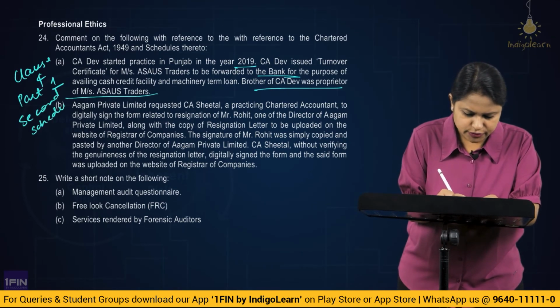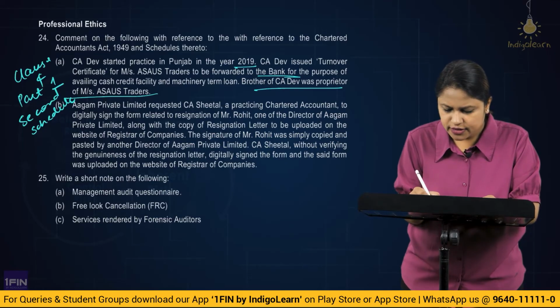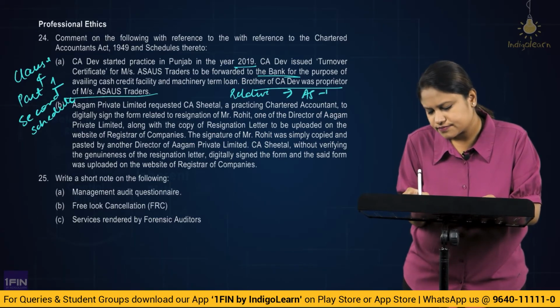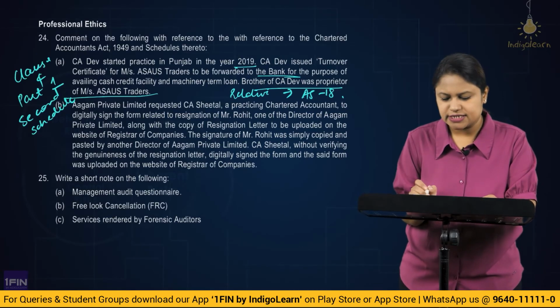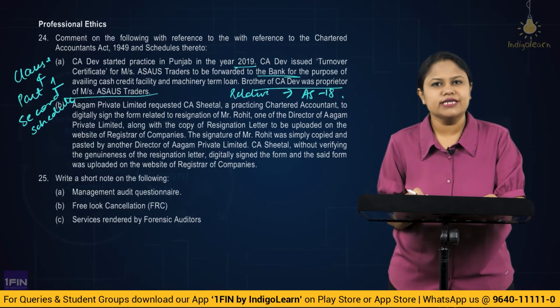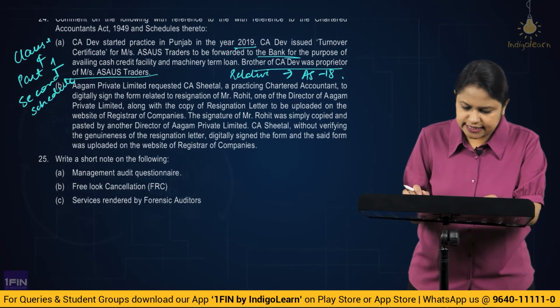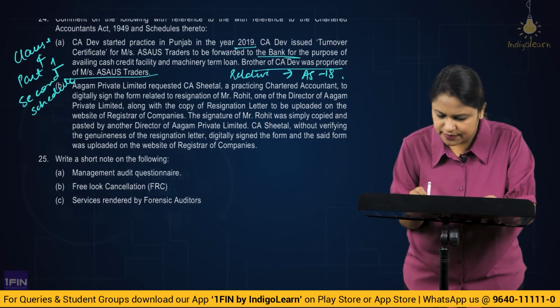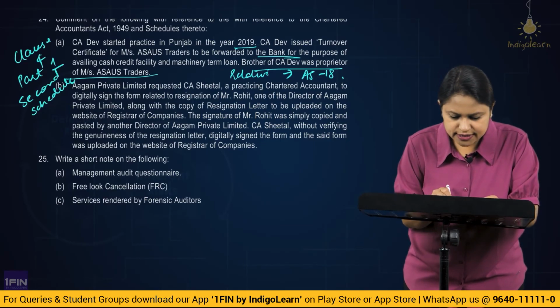We are not allowed to take these kind of assignments of your relative, and here the relative will be as per AS 18. Correct, and brother is very much covered there, and because of which here CA Dev is guilty of professional misconduct.